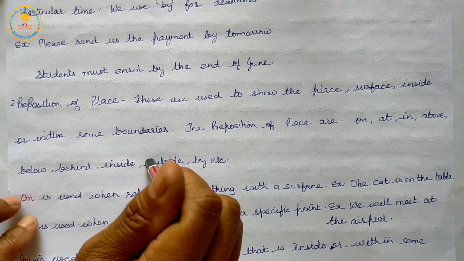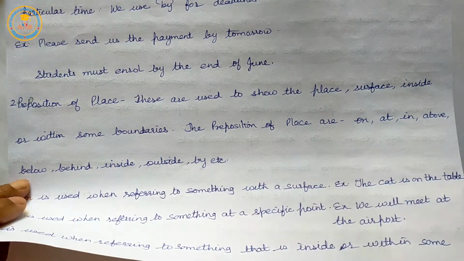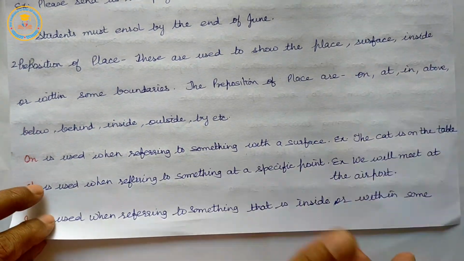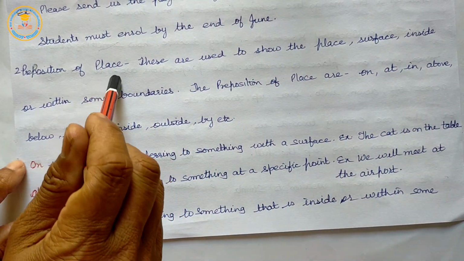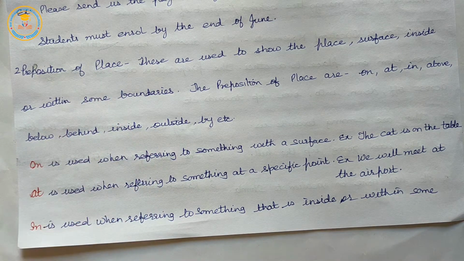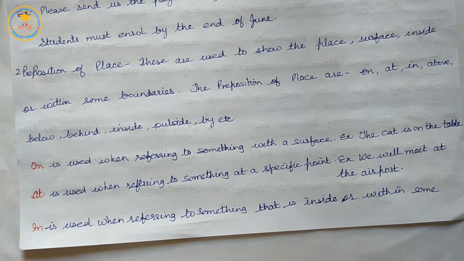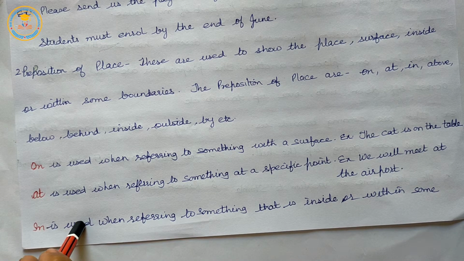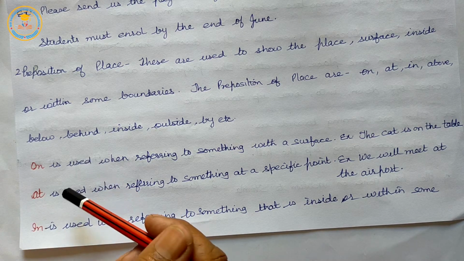Here in these prepositions of place, on, at, in, you can use on, at, in for both preposition of time and preposition of place. In preposition of time, we use in for years, months, season, centuries and time of day. And we use at for time, indicators of expectations and festivals. On we use for dates, days, specific holidays. Here we will use on.